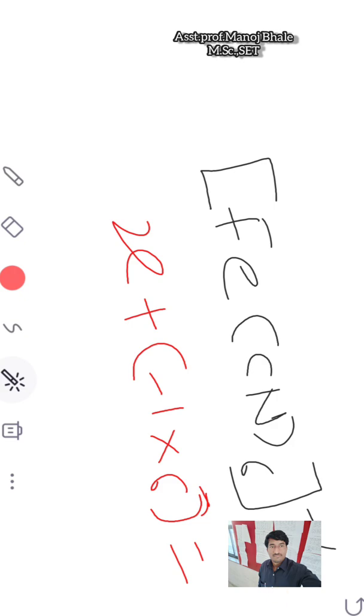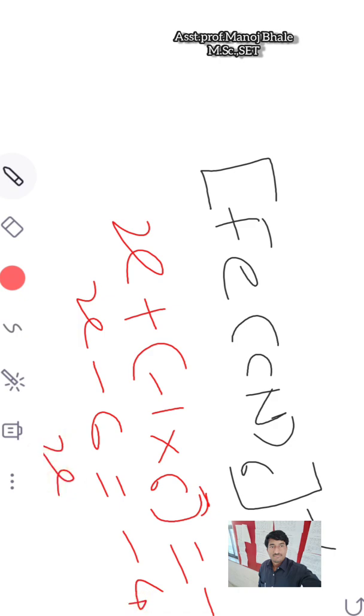What is the charge on it? -4. So I am writing here -4. Okay, so x, -1 into 6 means -6, is equal to -4. So x is equal to -4 plus 6.